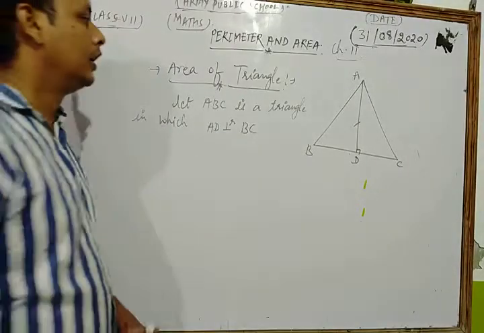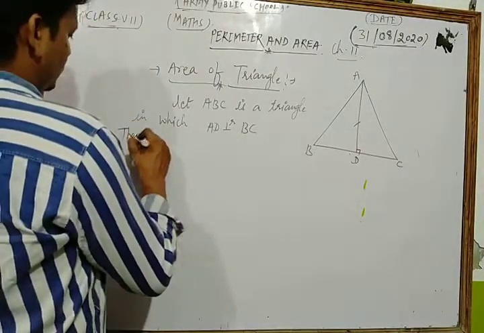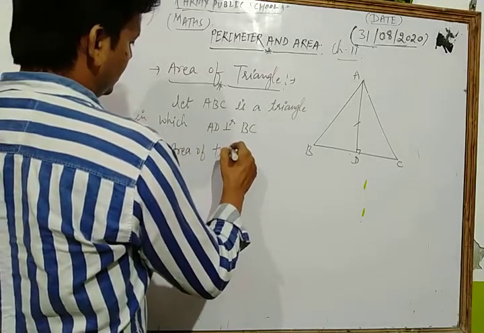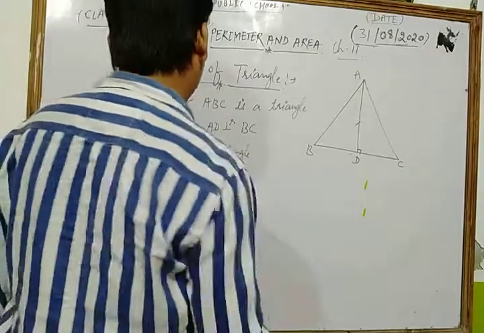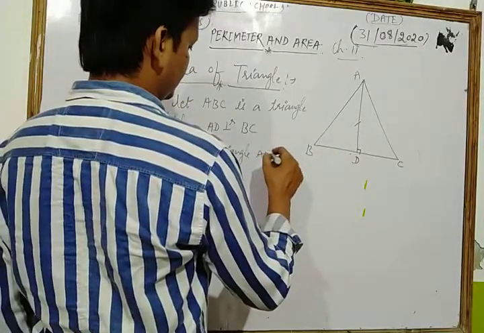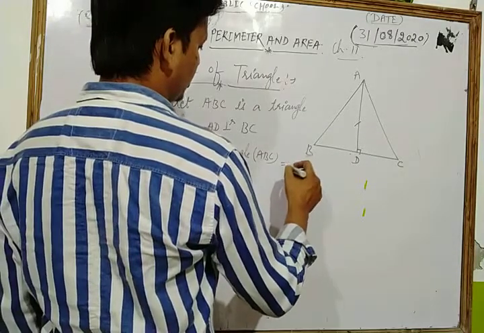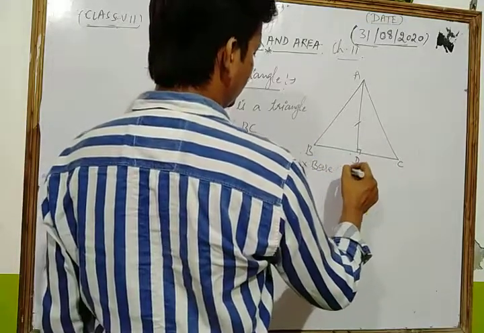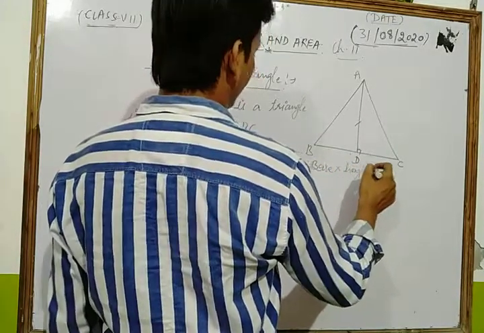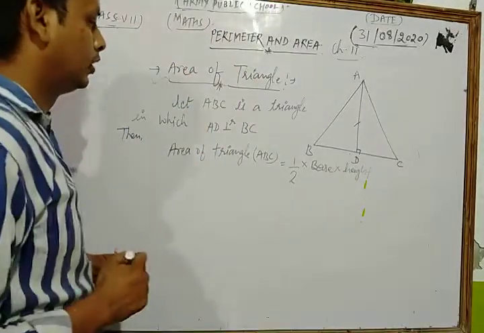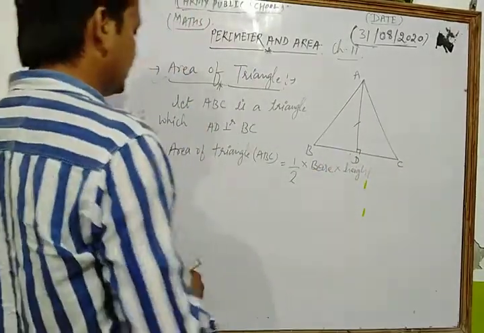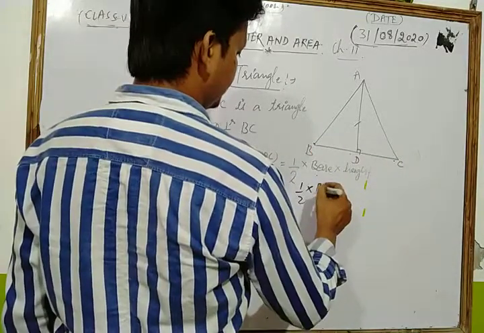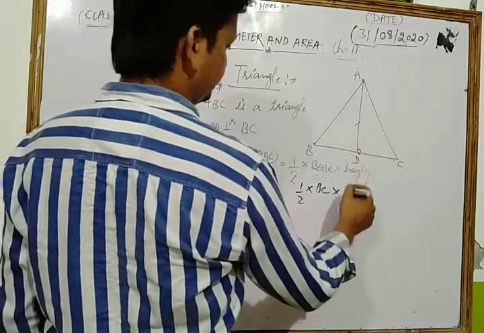Okay, now the area of triangle ABC is equal to what? 1/2 into base into height. This is the general formula to find the area of a triangle. 1/2 base into height. In that figure, dear students, the formula is what? 1/2 into base BC and the corresponding height AD.